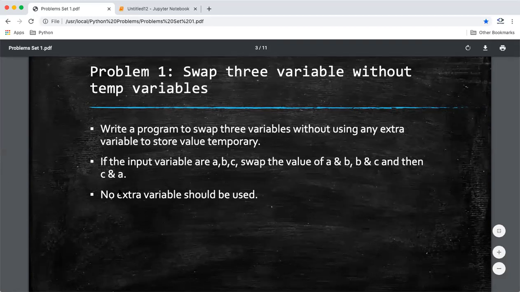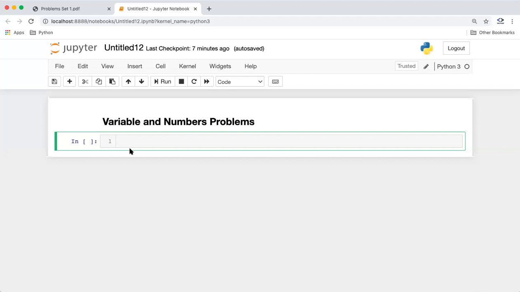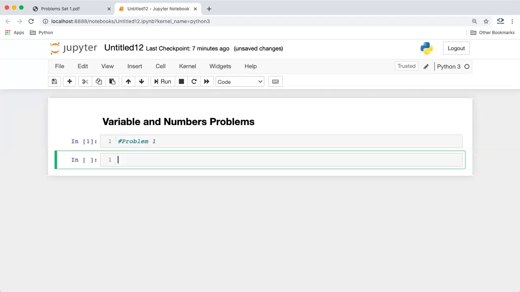Normally you have seen a problem where we want to swap two variables, but in this problem we want to swap three variables. Let us suppose how it will work if I want to swap two or three variables using a temp variable. So how will swapping using a temporary variable look?